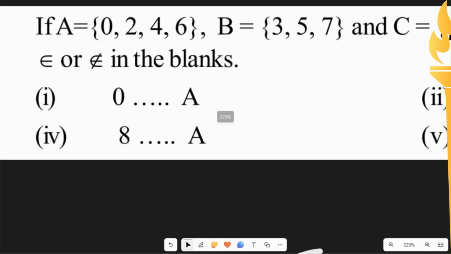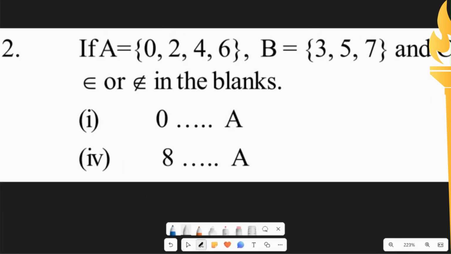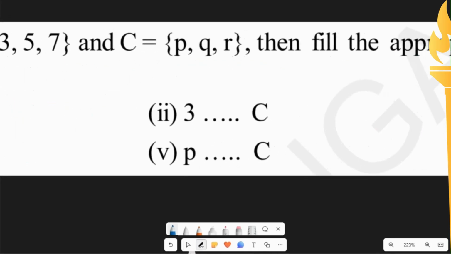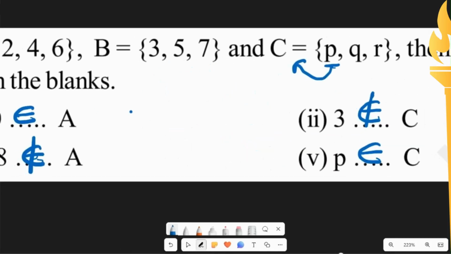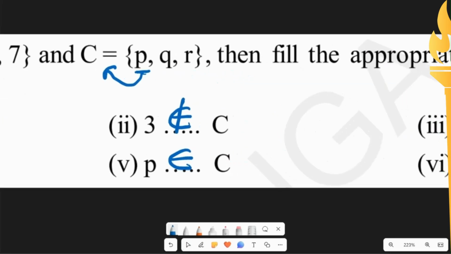So if we see here, in the set A, 0 is a part of set A. So we would say 0 belongs to A, whereas 8 does not belong to A. 3 does not belong to C, whereas P is present in the set C. Therefore, it belongs to C. 4 and 7: when we see set B here, it's a set of odd numbers starting from 3.